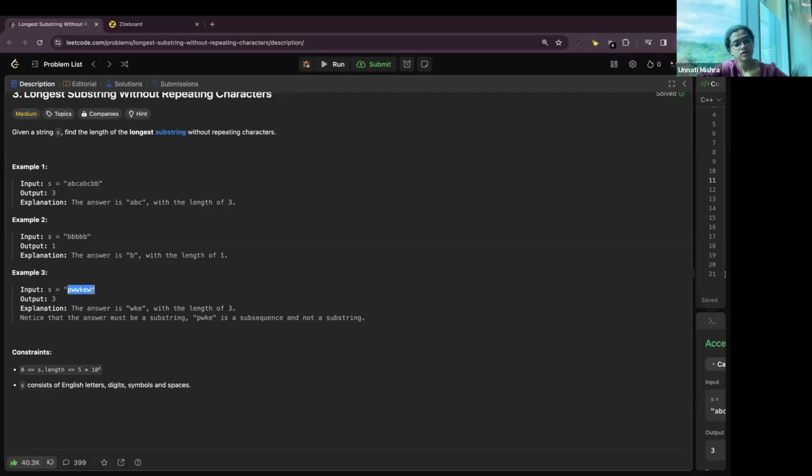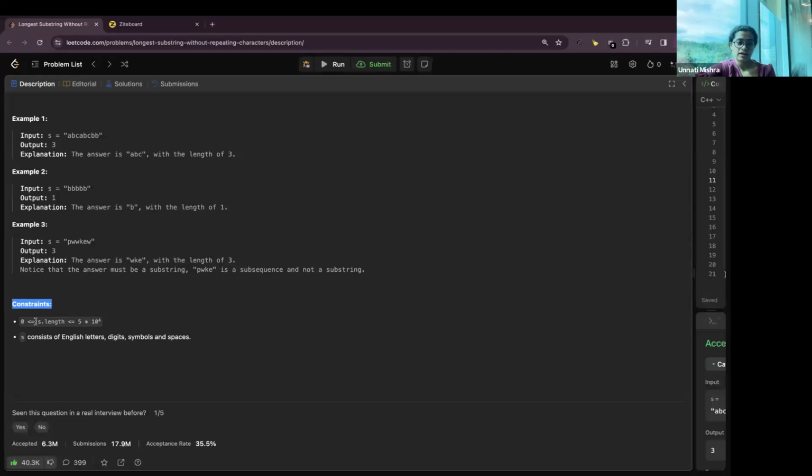So all the unique characters of this string are PWKE. But this is a subsequence, not a substring. I'll make a video on the difference between the substring, subsequence and a subarray. So you can get that concept clear from that video.